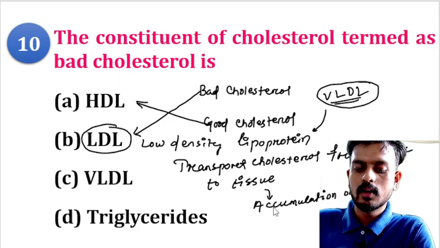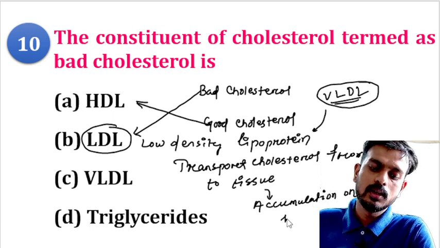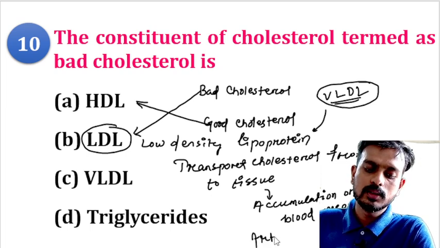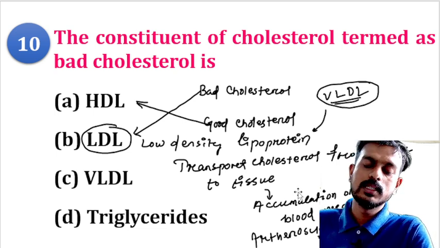It accumulates in your blood vessels, which leads to atherosclerosis, and congenital heart disease can also be produced.